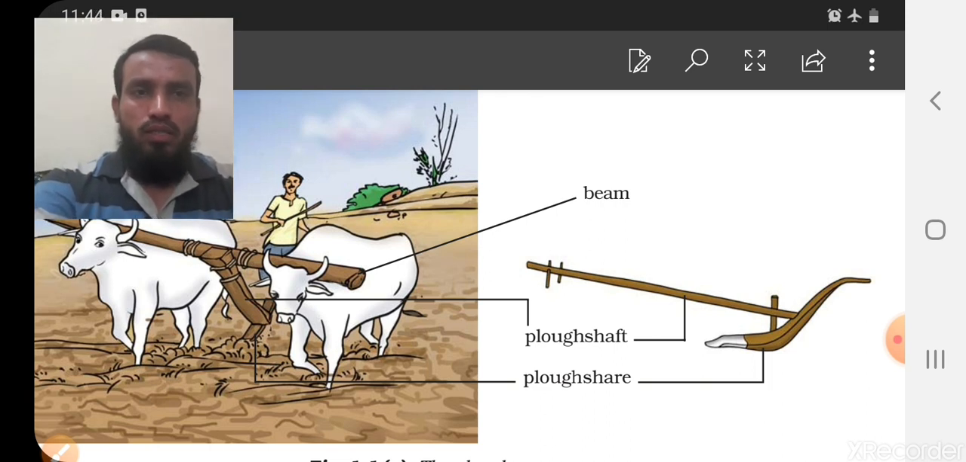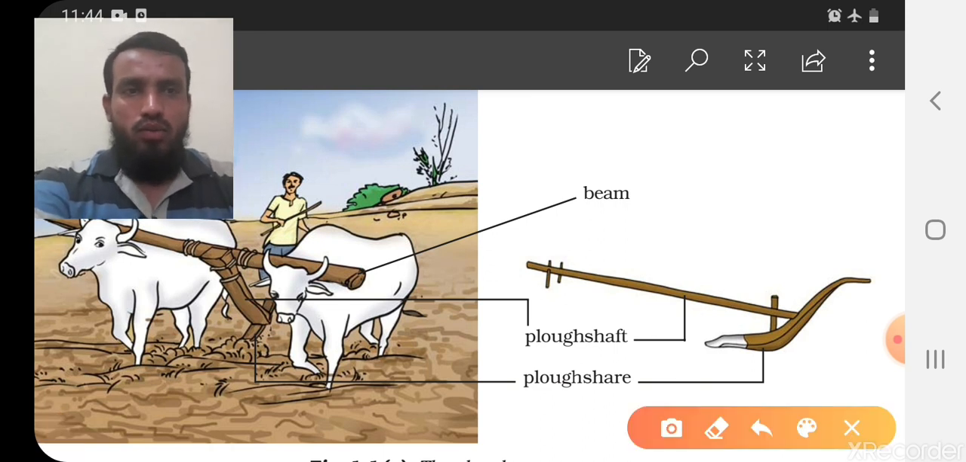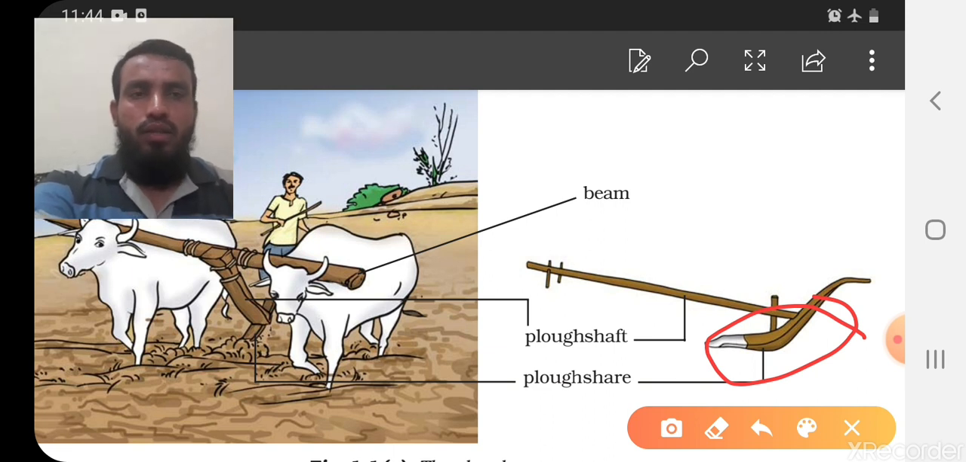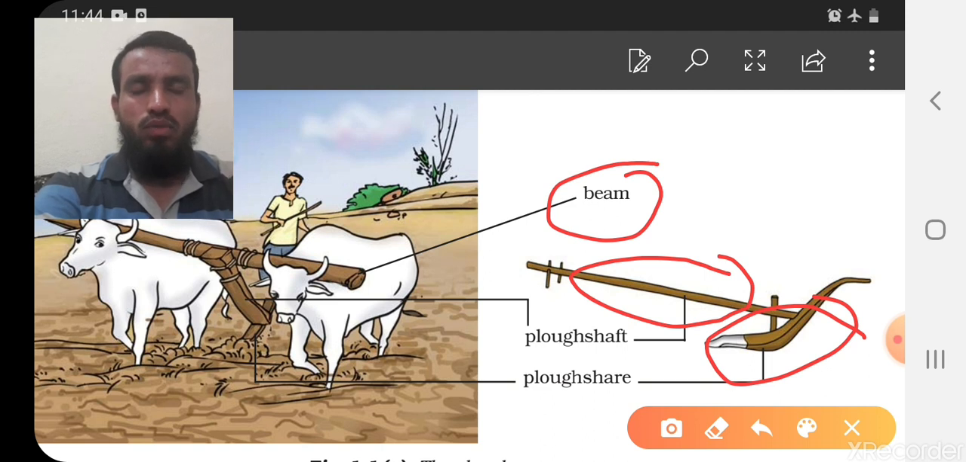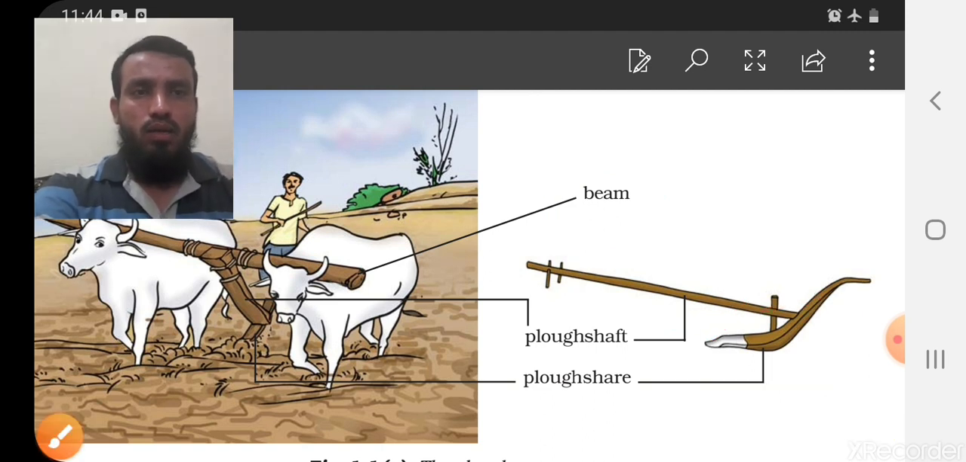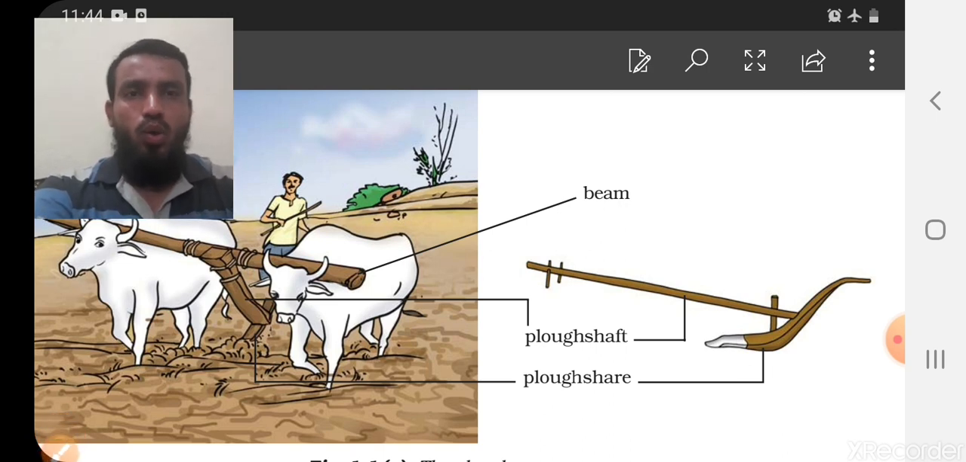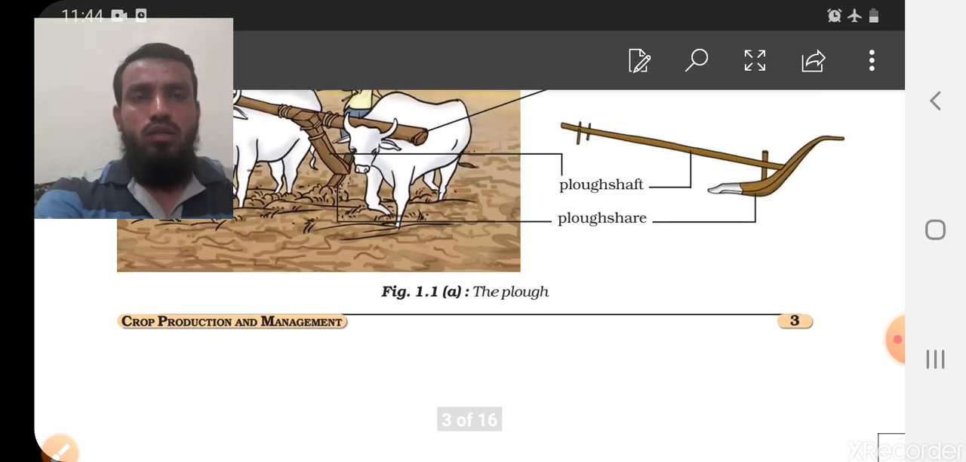So this is the main point, that is the plowshare, which goes inside the soil and helps in the tilling or turning of the soil. This is the main part that goes into the soil, and it is attached with this kind of plow shaft. This is called the plow shaft, and finally it is attached to the beam. The beam is what we put onto the shoulders of the bull, and that easily provides the hold for this plow, and the bull can take it along with them. So this is a plow which is helpful in turning the soil.